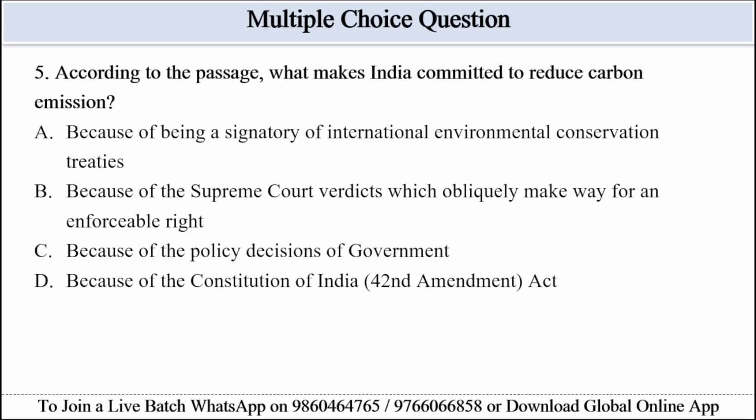Supreme Court verdict is related but secondary. Option C, government policy, is derivative. And option D, 42nd Amendment, is domestic and non-international. That's why option A, because of being a signatory of International Environmental Conservation Treaty, will be the correct answer here. Let's move to the next question.